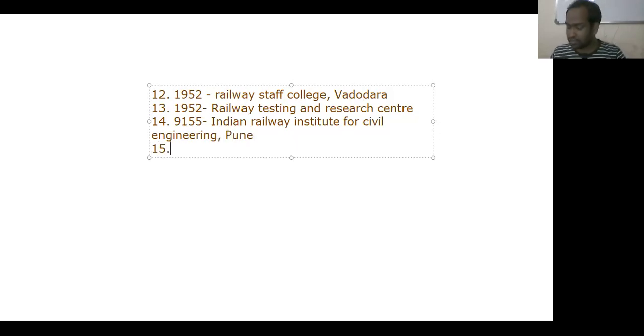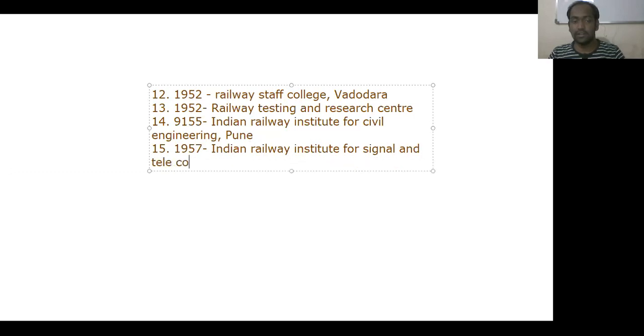And one more institute was established by Indian Railways in the year 1957 at Secunderabad. Its name was Indian Railway Institute for Signal and Telecommunications. Okay, now. And like this, so many institutes have been established in India.